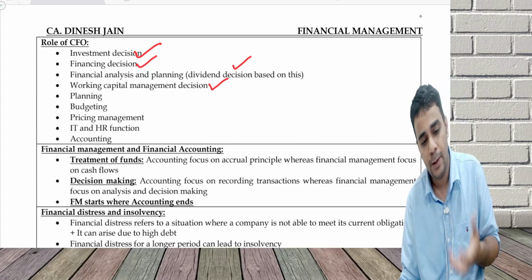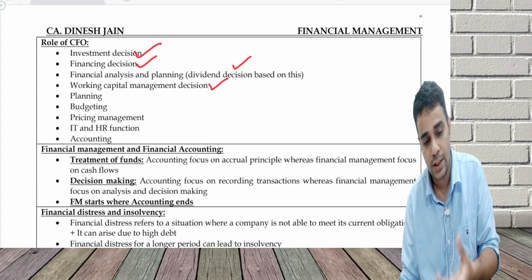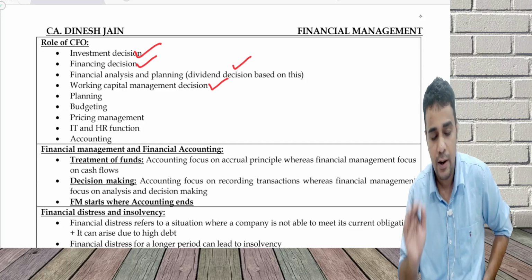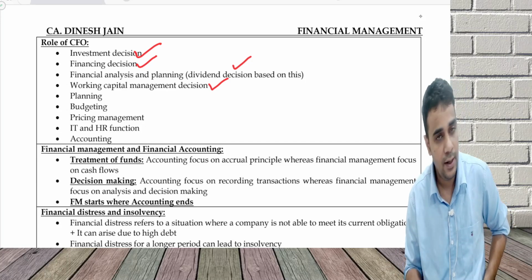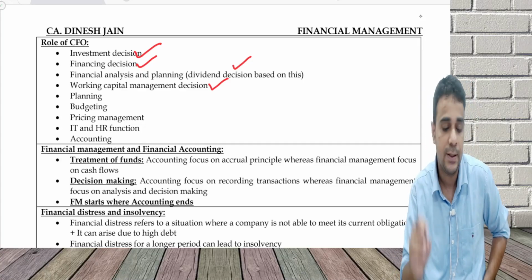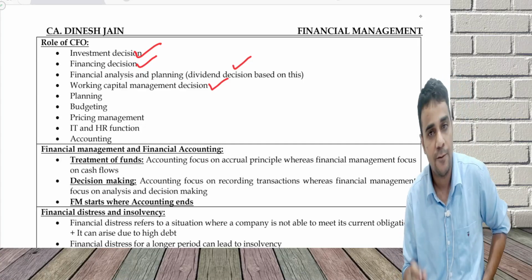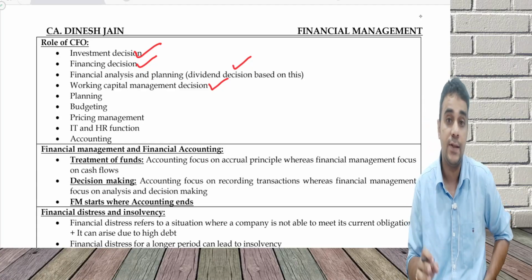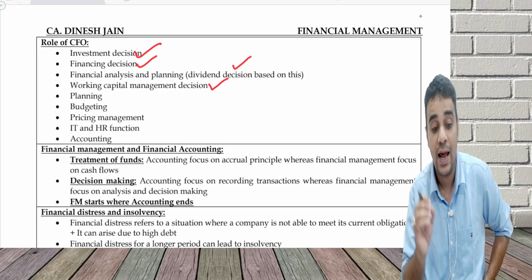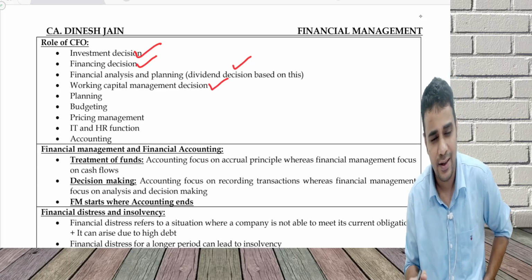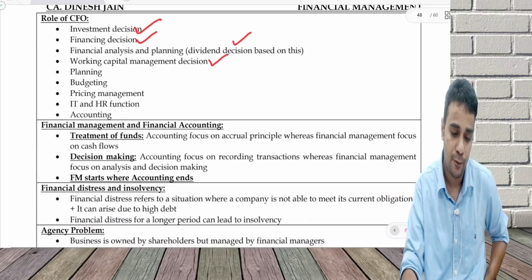Cost control, cost reduction, all of this the CFO can do. Primarily the role is investment decision, financing decision, dividend decision, working capital management decision. But apart from that, planning, budgeting, pricing management, IT and HR function, accounting, cost control, cost reduction activities, doing financial analysis. So all these are roles of the CFO.